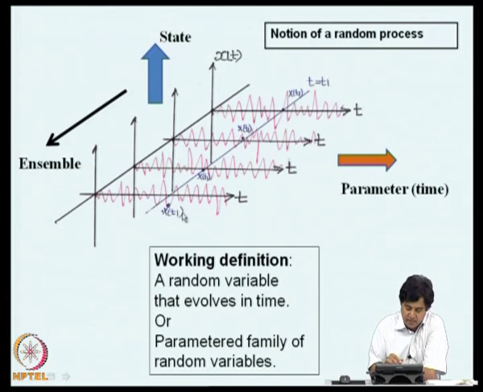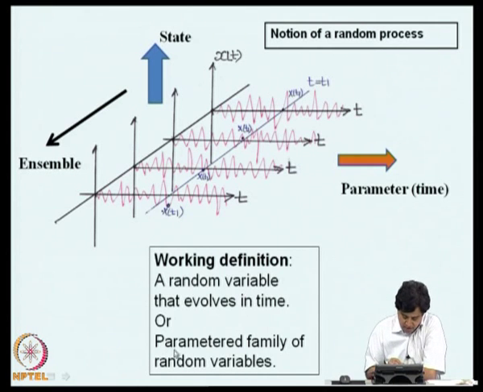This collection of time histories is known as a random process. So, a working definition to start with could be that we have seen that for a fixed value of t, these numbers can be viewed as outcomes of a random experiment. Therefore, these can be viewed as a random variable, and there is a random variable at every t.